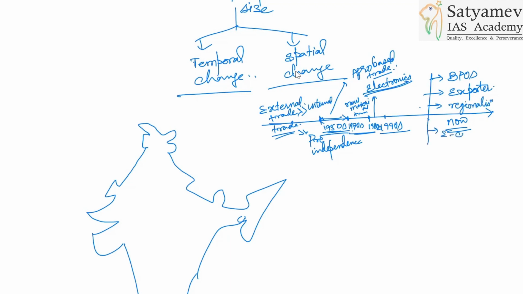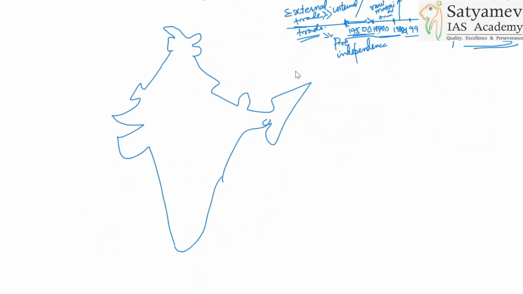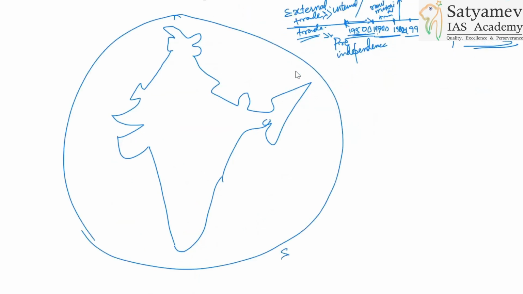E-commerce has come up. One of the beauties of e-commerce is that it is not space or location specific. A person in Delhi can order from Kerala also. Are you understanding? So here you can look at this. This one is for e-commerce.